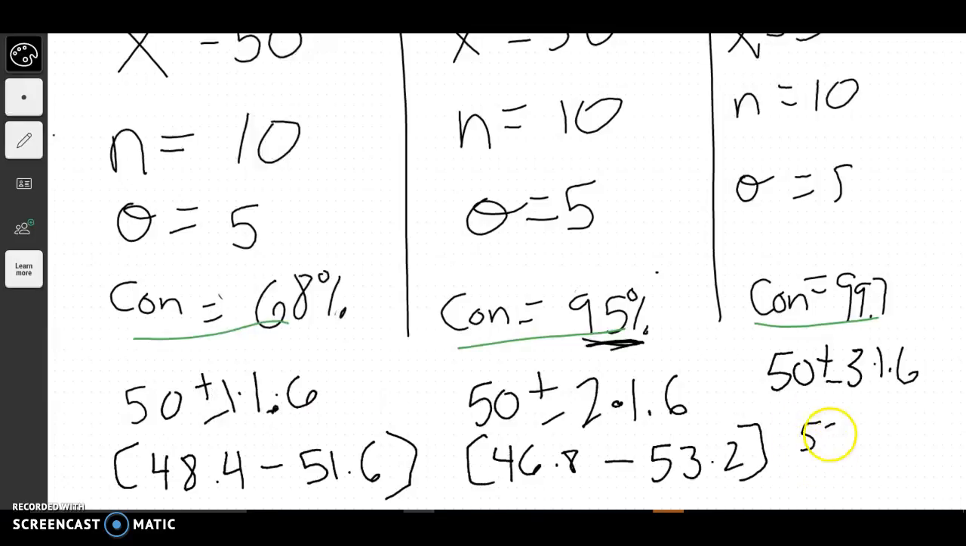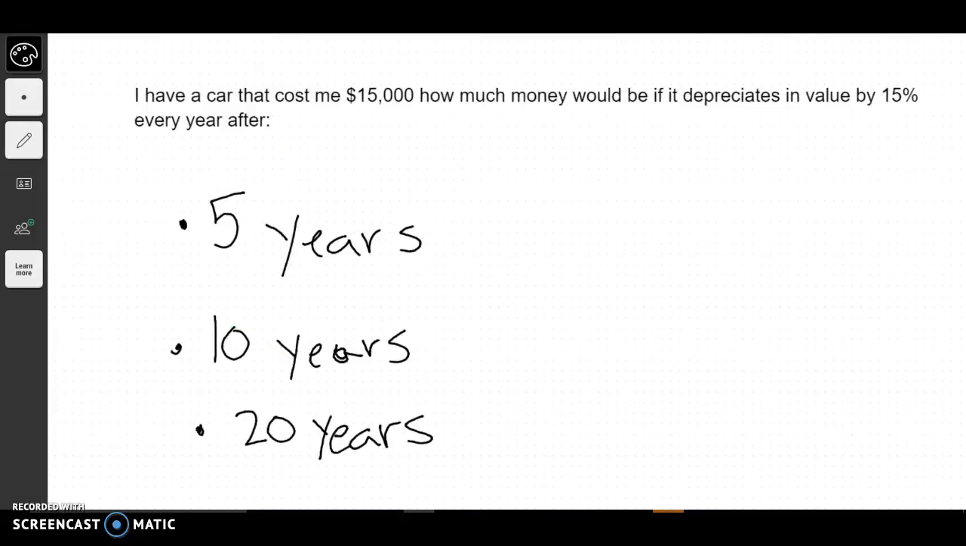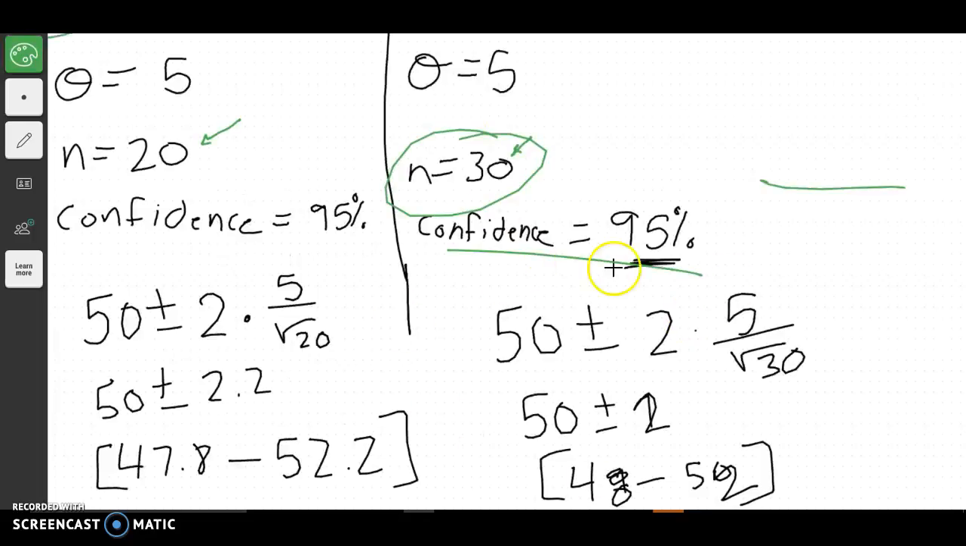So this would be 45.2, and the bigger side would be 54.8. So again, as you can see, the more confidence you have, the bigger your interval generally is. The more samples you take, the smaller your interval is, and that should kind of make sense because we should be more confident if we have more samples, and the more confident we should be, the bigger our interval is, because we don't want to miss that data.